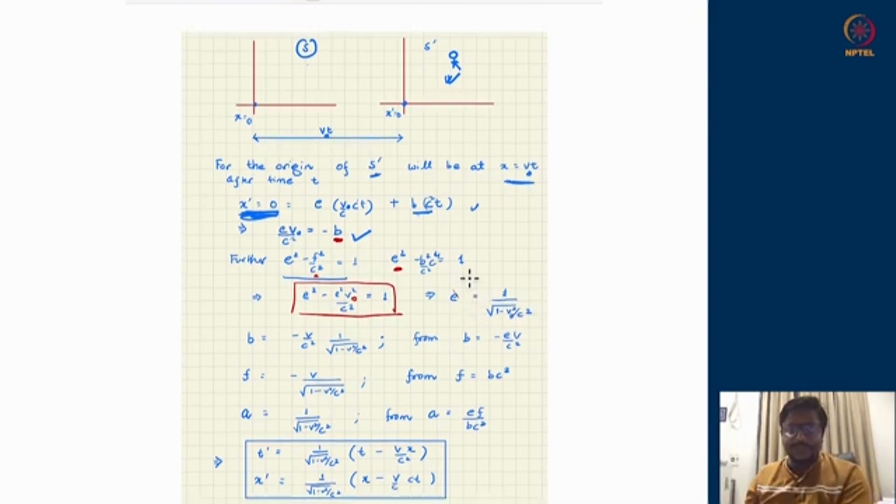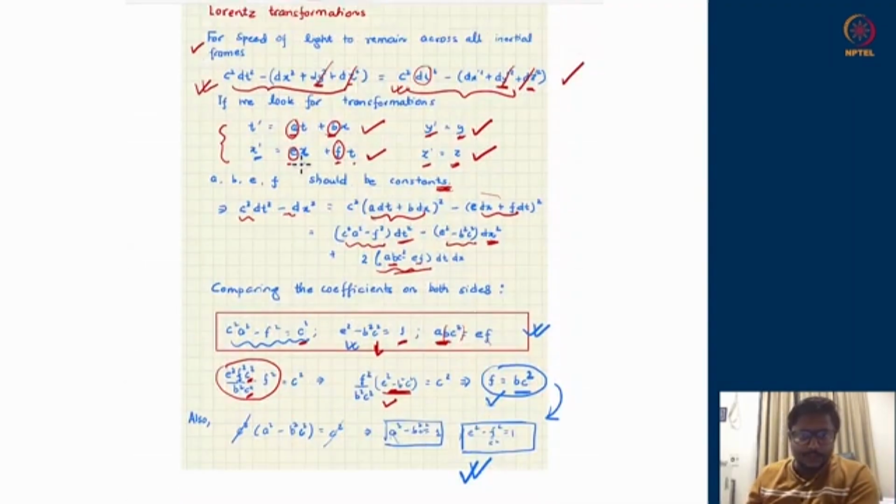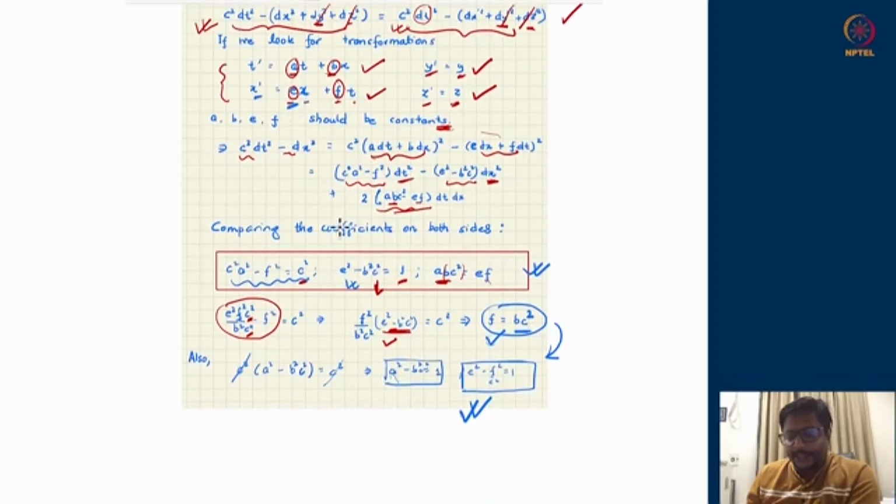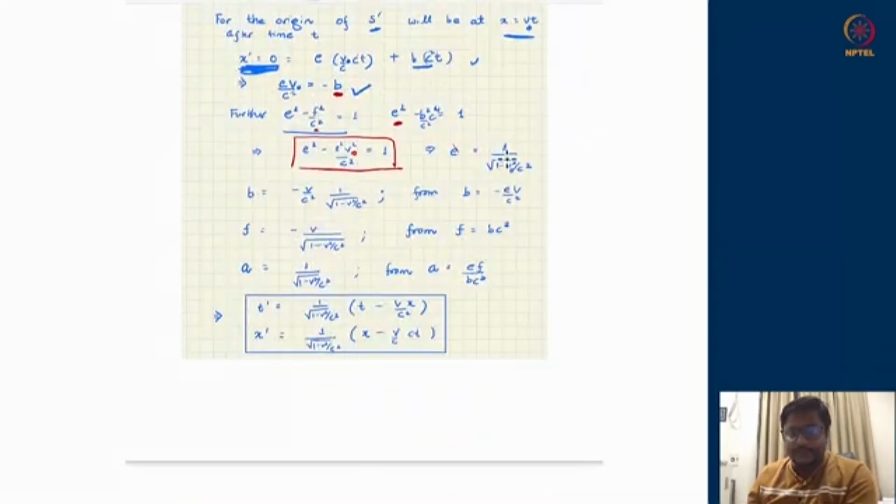So the first parameter e, which appears over here, has been identified to be 1 upon square root of 1 minus v naught square upon c square. The second parameter b can be obtained from this expression. Once I know e, I just have to multiply by minus v naught upon c square.